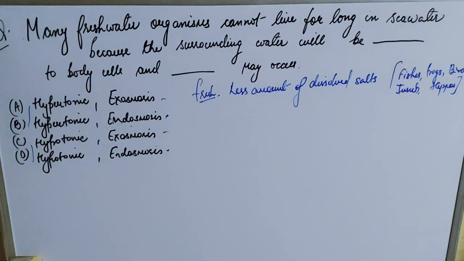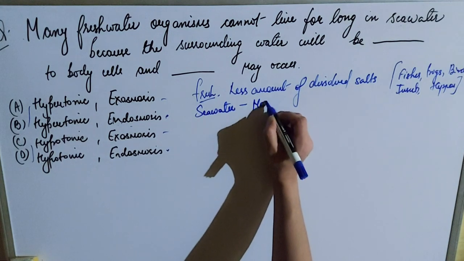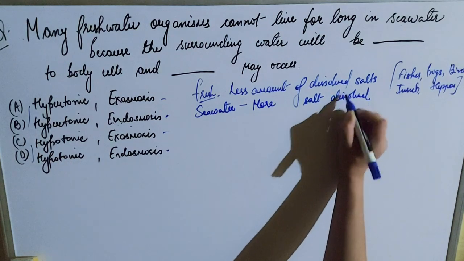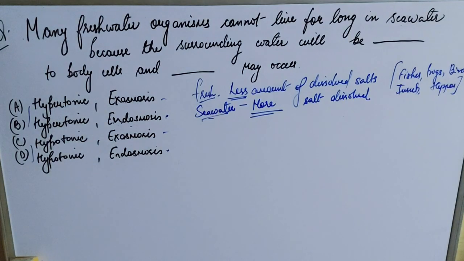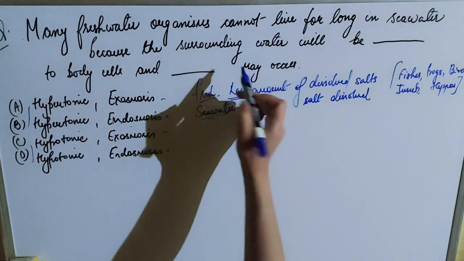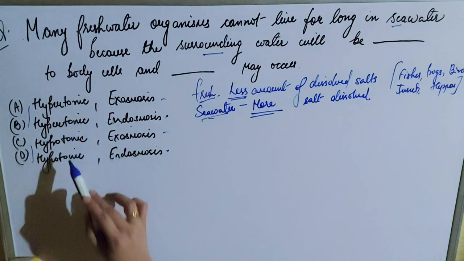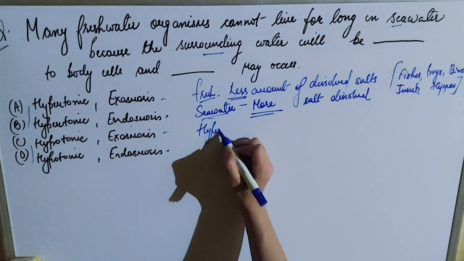Then according to the question, what will happen when they are exposed for long to seawater? Seawater, as compared to fresh water, has more salt dissolved in it, whereas fresh water has less salt. So if they are exposed for long to seawater, the surrounding water, here denoting the seawater, will be either hypertonic or hypotonic. Let's find out what is hypertonic and what is hypotonic.